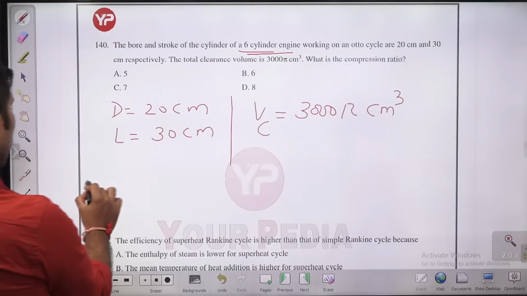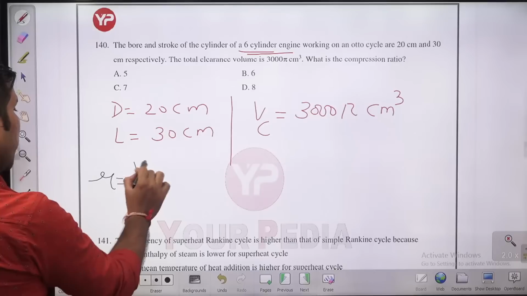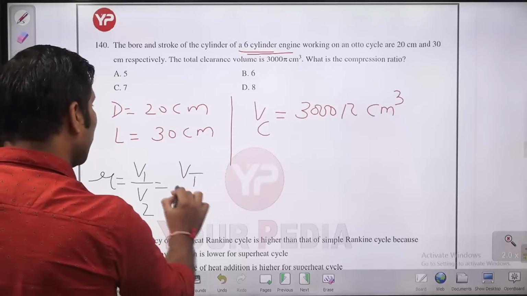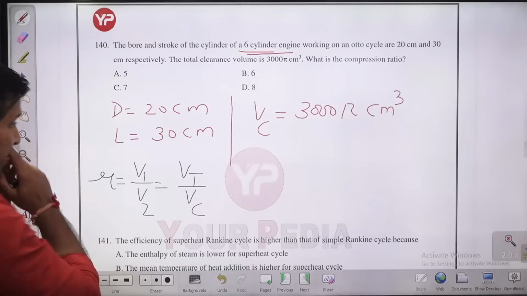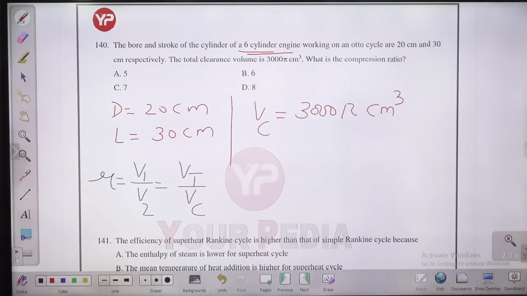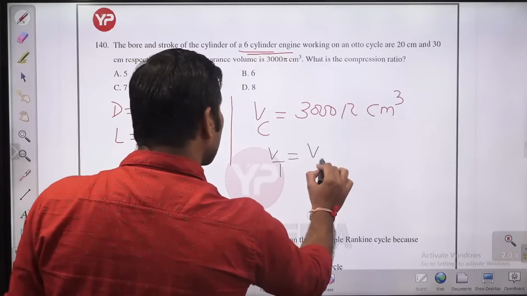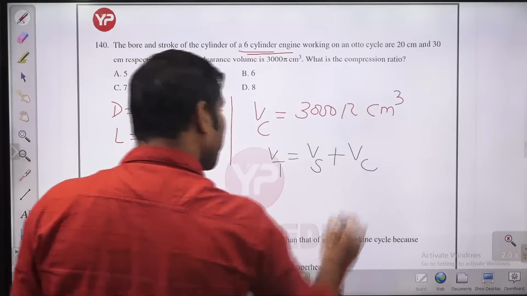What is the compression ratio, guys? What is compression ratio? It is the ratio of the total volume to the clearance volume. Compression ratio is the ratio of the total volume to the clearance volume. Okay. So guys, what is total volume? Total volume is nothing but swept volume plus clearance volume.